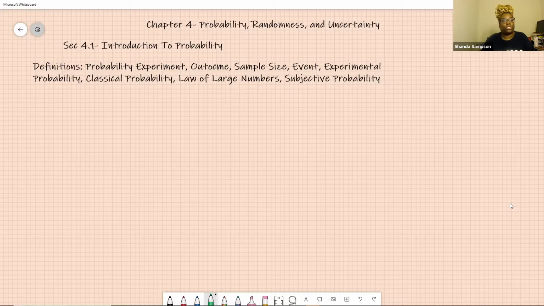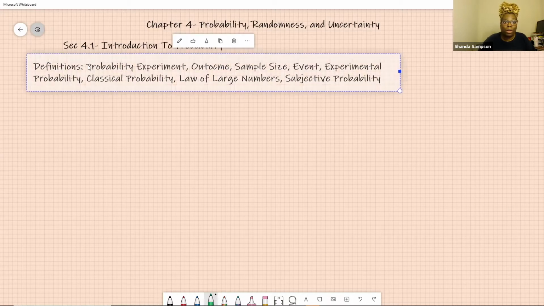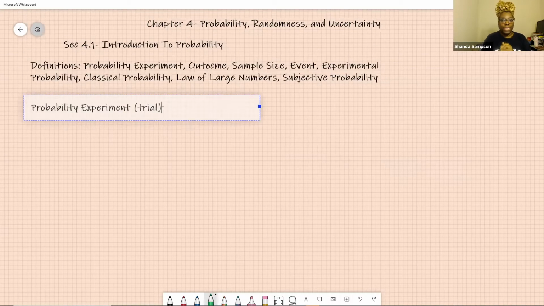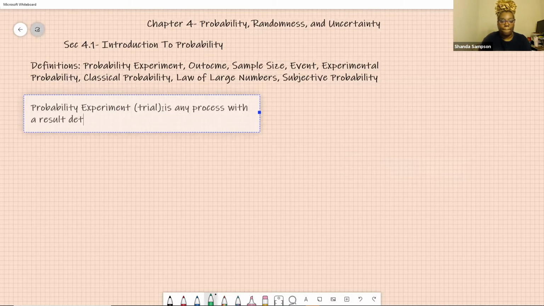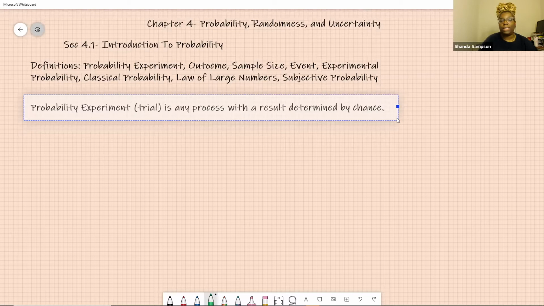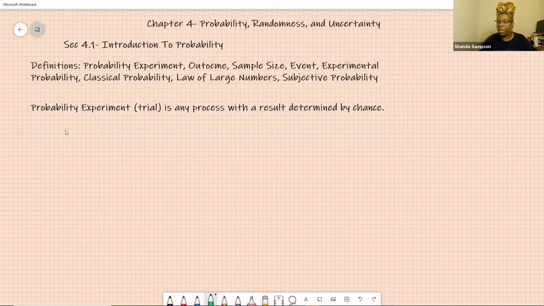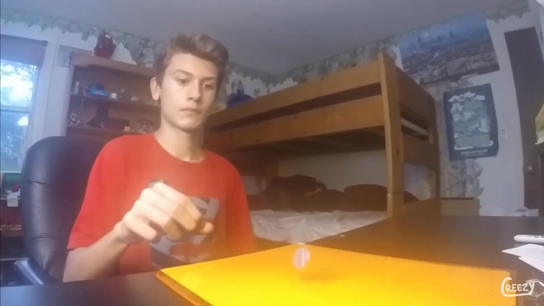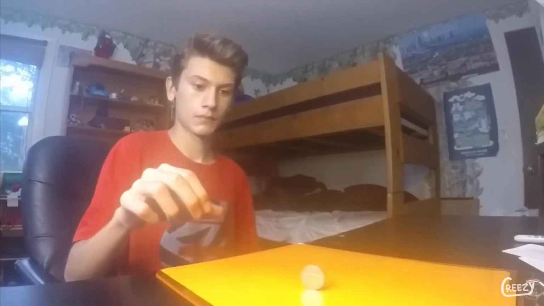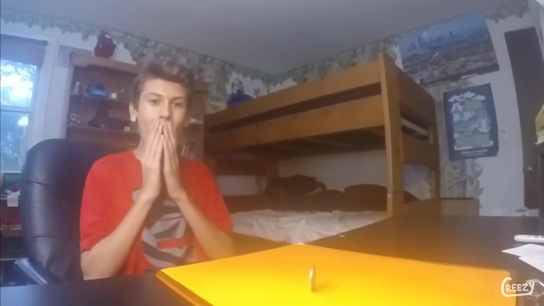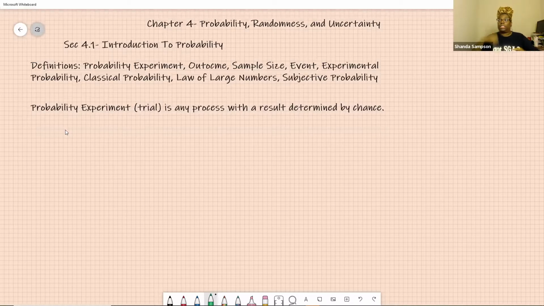The first thing we're going to talk about is what is a probability experiment? A probability experiment is a trial. A probability experiment is any process with a result determined by chance. So for example, what's determined by chance? Flipping a coin, tossing a die. A probability experiment is anything whose result is determined by chance.